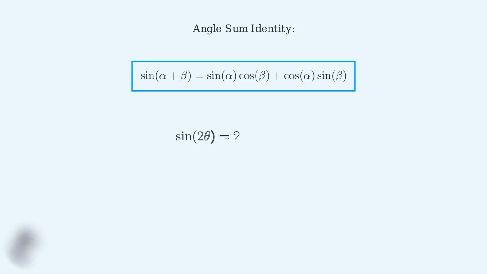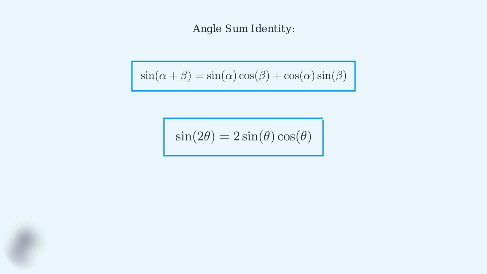Since we have 2 identical terms, sine theta cosine theta plus sine theta cosine theta, this equals 2 times sine theta cosine theta. And there we have it. We've successfully derived the sine double angle formula. Starting from the angle sum identity and making the simple substitution of theta for both angles, we arrived at our final result.